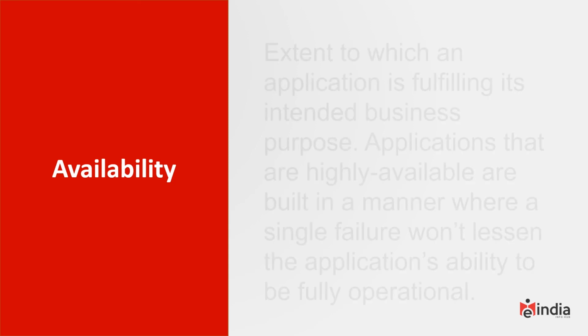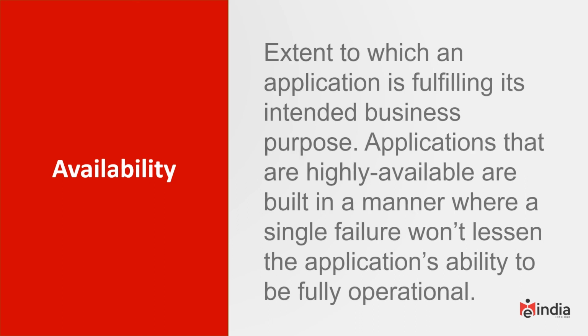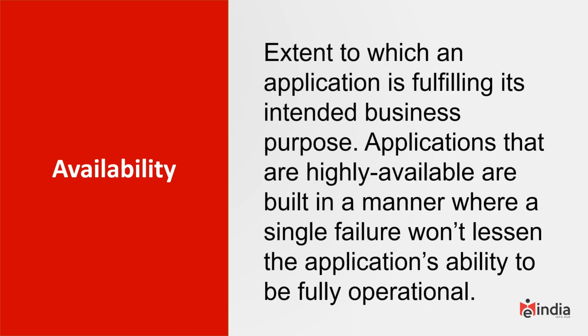But if we have an application that is mission critical, and it's up all the time, we could call that a highly available application. That's done by making sure that no single point of failure will lessen the application's ability to be fully operational. So the concept of an availability zone is that if we deploy our applications and experiences across multiple availability zones within an AWS region, we minimize any single point of failure in taking our application down.